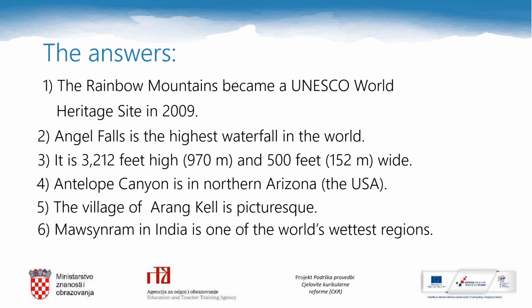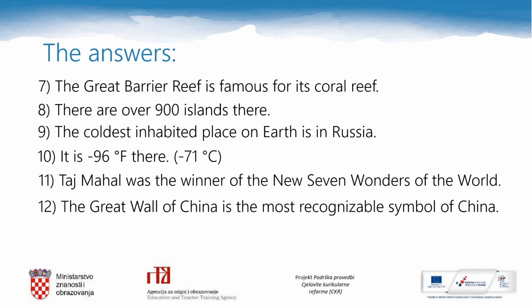The village of Arankel is picturesque. Mauzinram in India is one of the world's wettest regions. The Great Barrier Reef is famous for its coral reef. There are over 900 islands there. The coldest inhabited place on Earth is in Russia. It is minus 96 degrees Fahrenheit there, and it is minus 71 degrees Celsius. Taj Mahal was the winner of the new 7 Wonders of the World. The Great Wall of China is the most recognizable symbol of China.